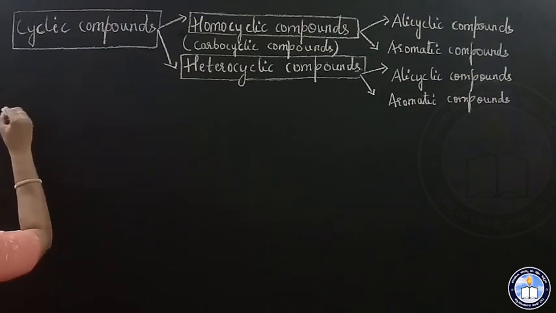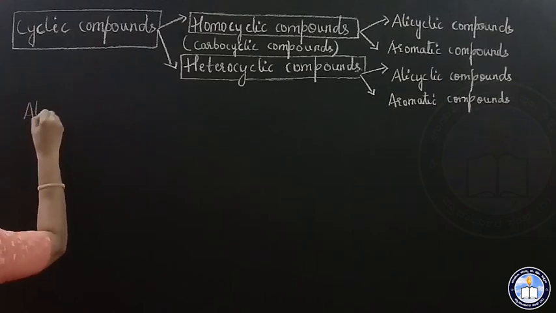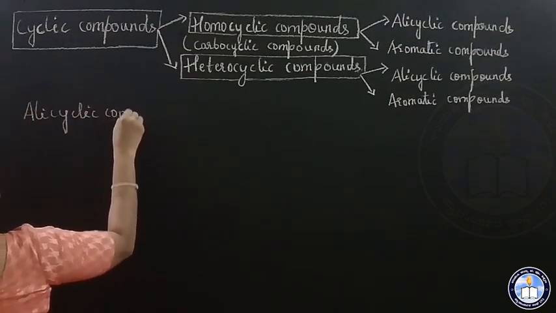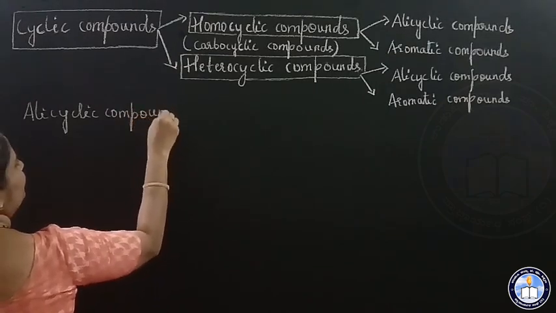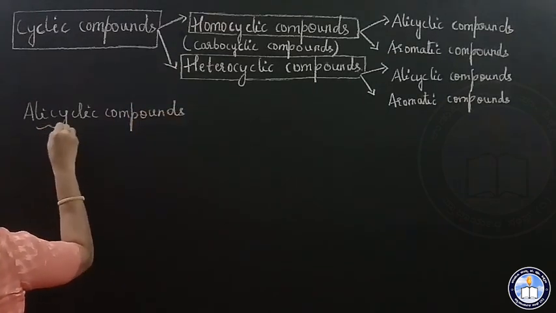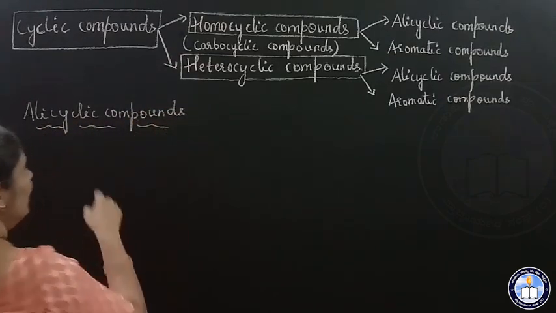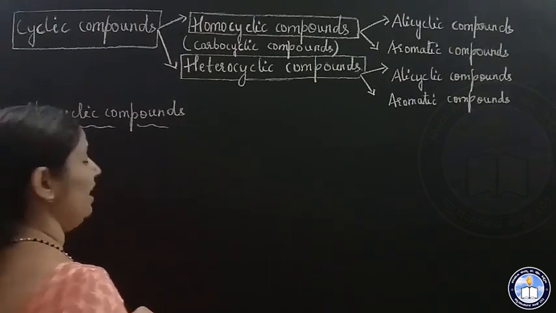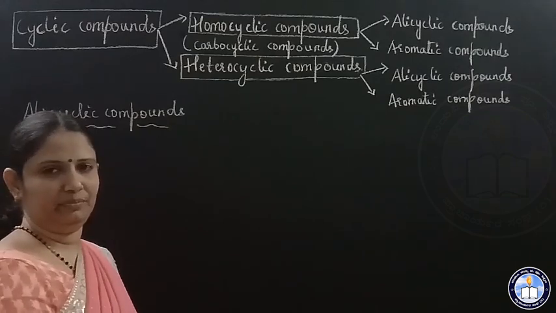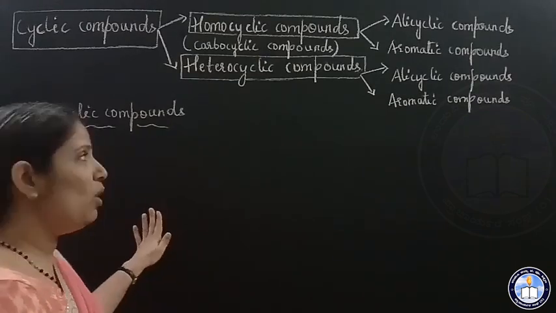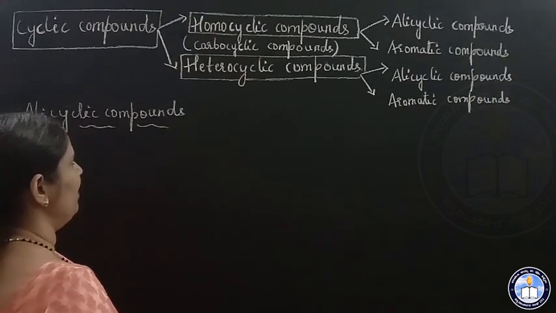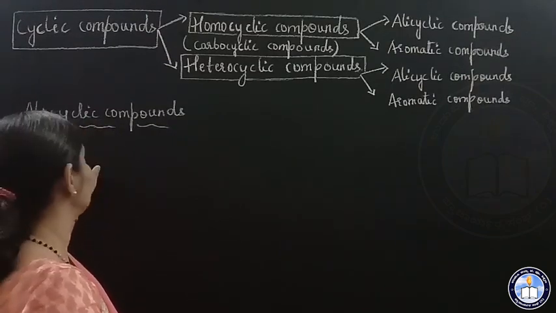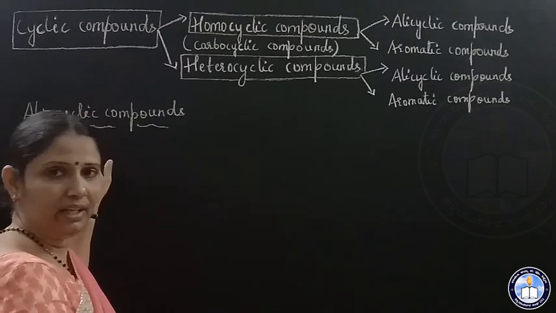Alicyclic compounds. Cyclic means ring compound. Ali refers to aliphatic. So ring compounds which resemble aliphatic compounds in chemical properties are called alicyclic compounds.